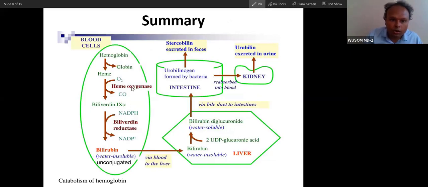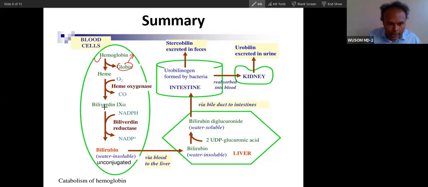Did you understand? So you can see the hemoglobin being catabolized. Blood cells will be taken up by macrophages, and the hemoglobin is catabolized to heme and globin. The globin will release protein. It will be digested by the phagolysosome. Then the phagolysosome releases heme, and globin will be digested.